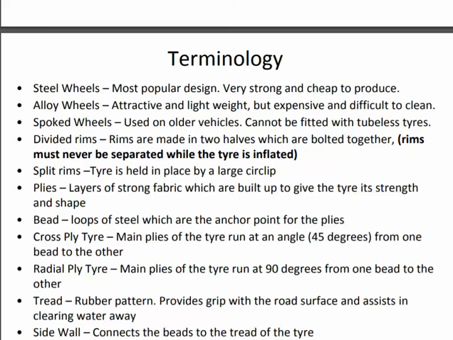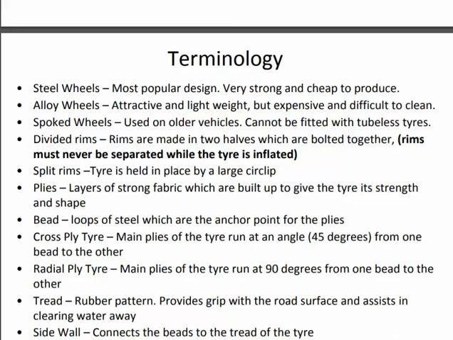Next we have spoked wheels. Spoked wheels are used on older vehicles and cannot be fitted with tubeless tires. Then we have divided rims. In this, the rims are made of two halves which are bolted together, and the rim must never be separated while the tire is inflated. Then we have a split rim. In this, the tire is held in place by a large circlip.